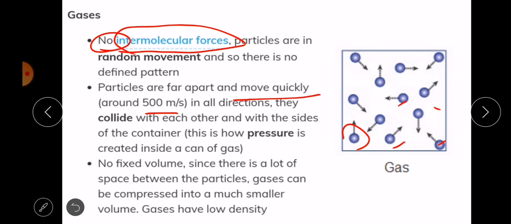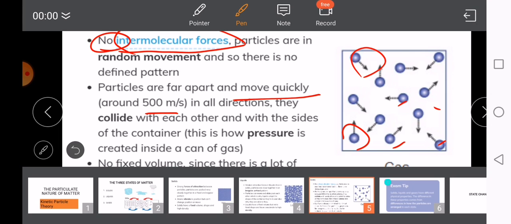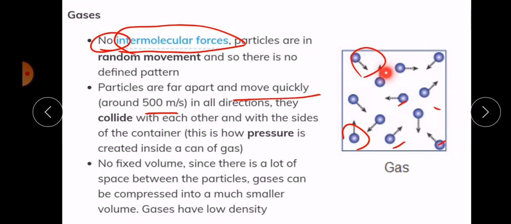Particles collide with each other and with the side of the container. So this particle, for example, will collide with this one, and maybe with this one, and also they are colliding with the walls of the container. So they are hitting hard on the walls of the container. They are hitting at this speed, 500 meters per second.